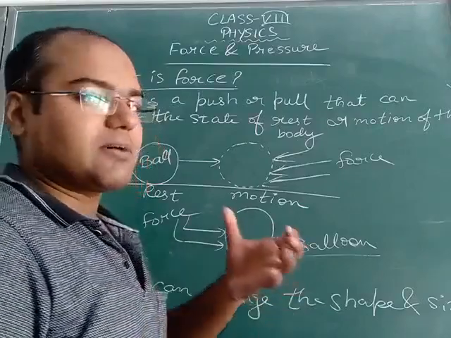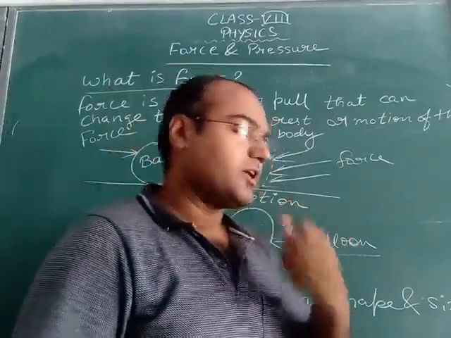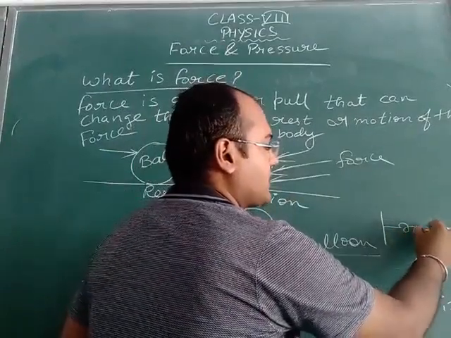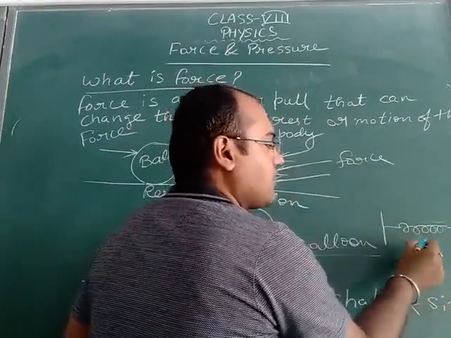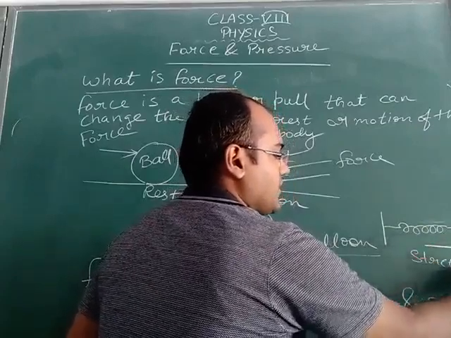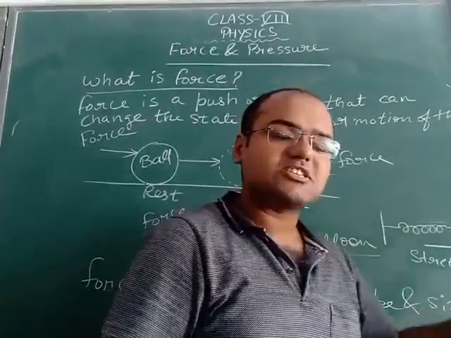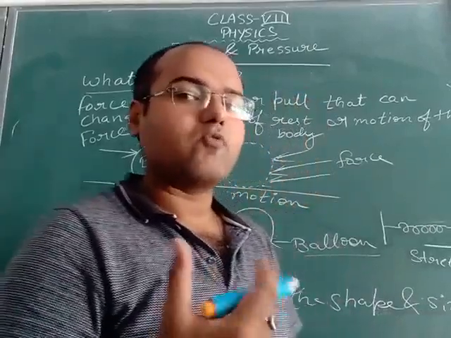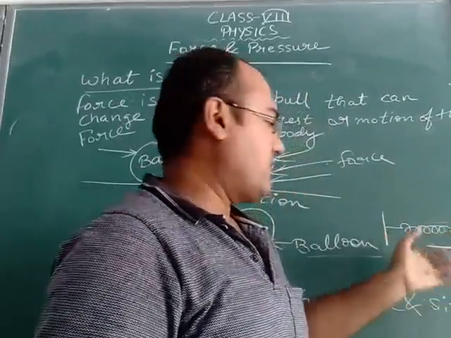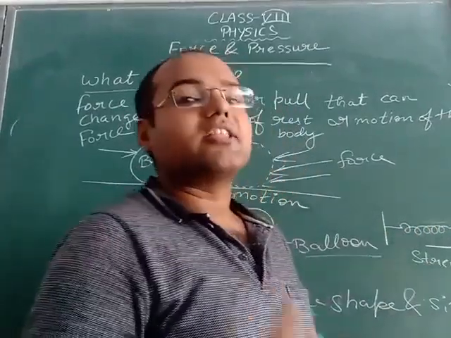Now if you take the example of a spring, what will you do? This is a ball. With the ball we have attached one spring, and if you stretch this spring, in order to stretch this spring we need force. When we stretch this spring, we apply force on this spring. Then what will you observe?